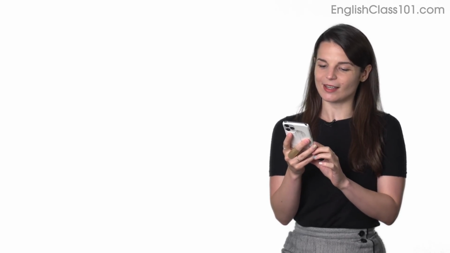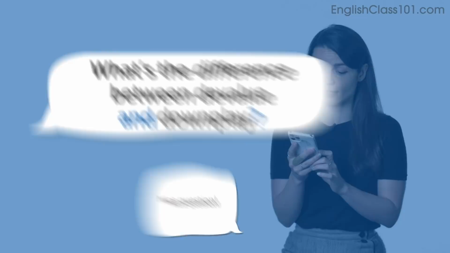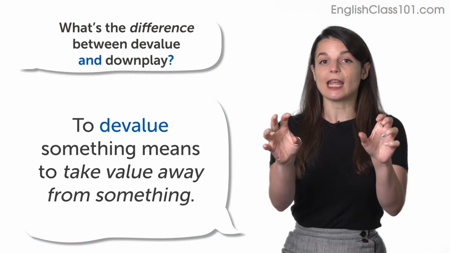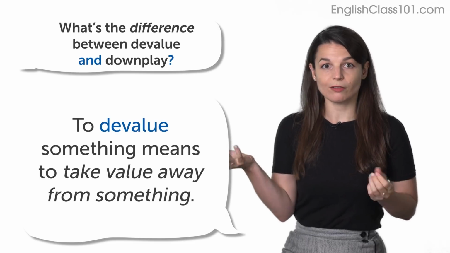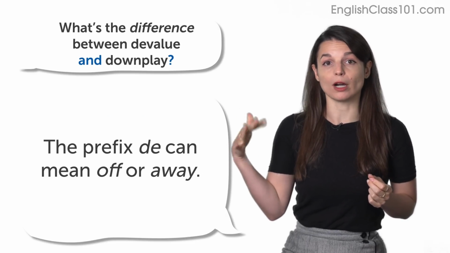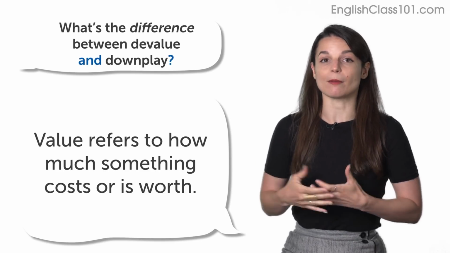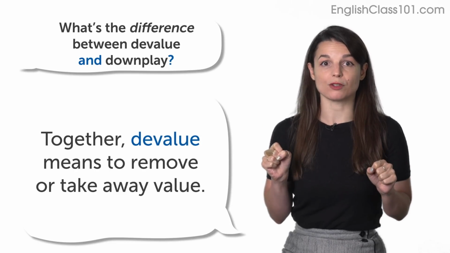Next question comes from Saeed Al-Hayrat. I hope I said that right. Hi, Saeed. Saeed says, hi, Alisha. I'm from Jordan. I want to ask you about the difference between devalue and downplay. Many thanks. Okay, yeah, nice question. So to devalue something means to take value away from something. So devalue consists of that prefix D, which means off or away, and then value, right? Referring to how much something costs or how much we think something is worth. So to devalue something means to remove value from something.